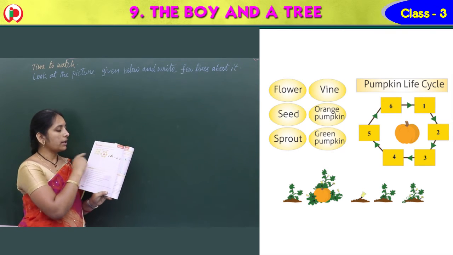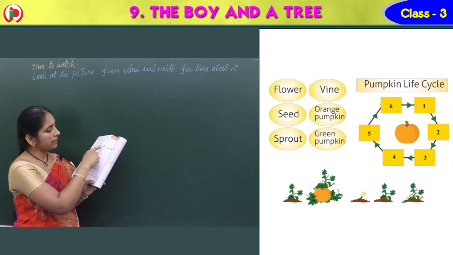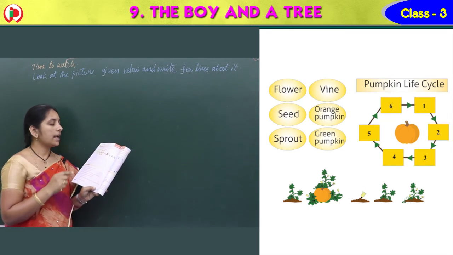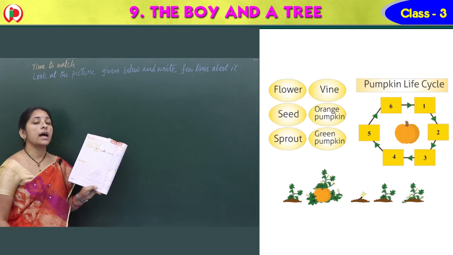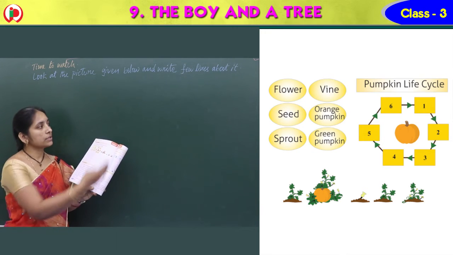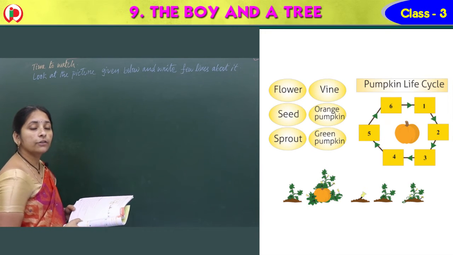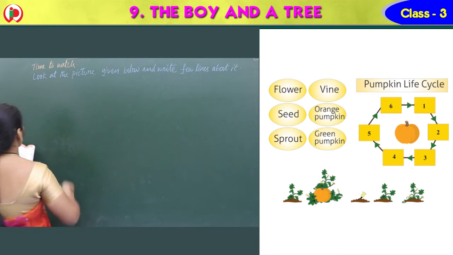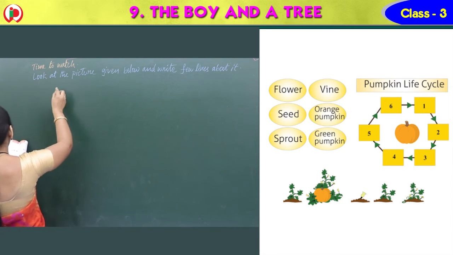The cycle has 1, 2, 3, 4, 5, 6 numbers, and here they have given how it happens. What we should do is write a few lines about it. So see the picture there and write a few lines about it. I am telling the lines, all of you note it down, all of you write down the answer.